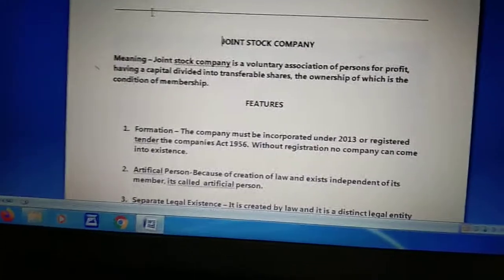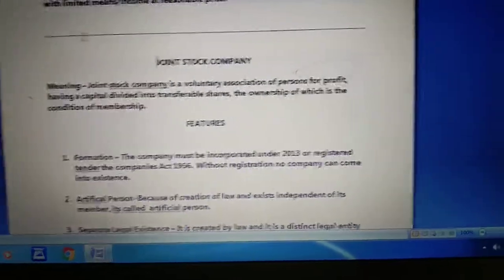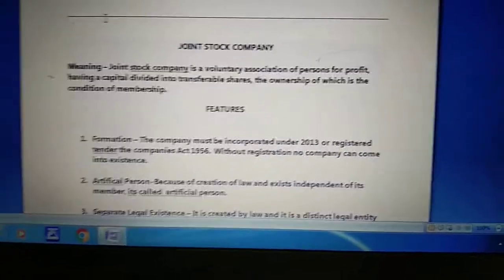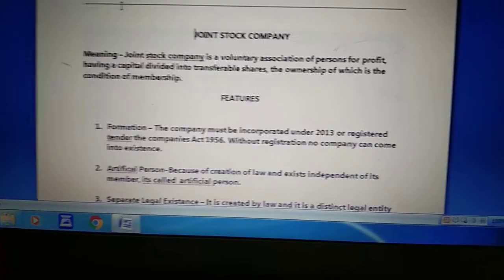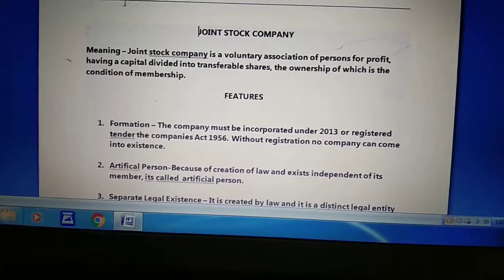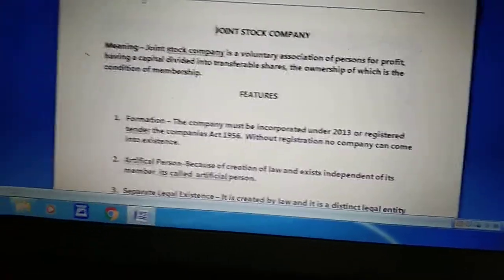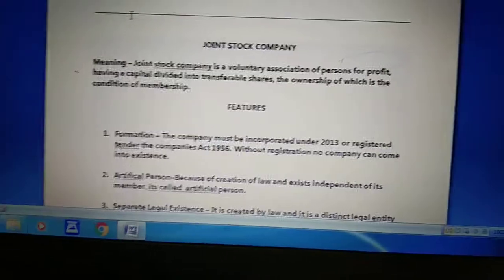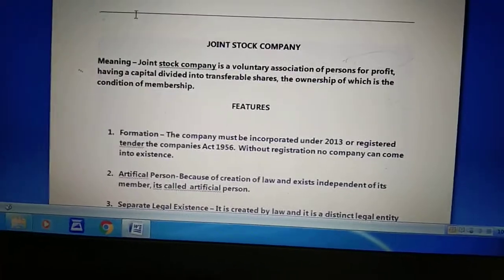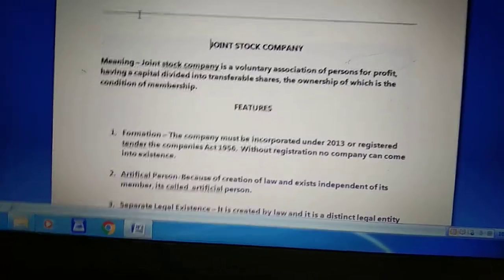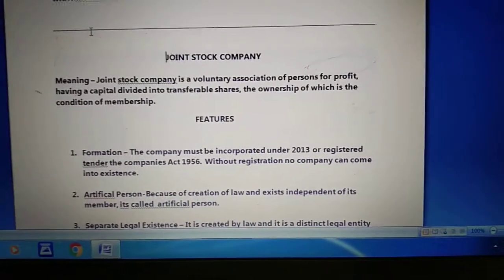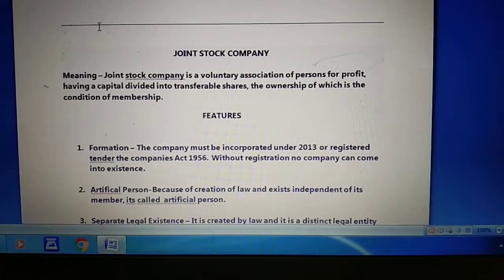Now children, the shareholders in the joint stock company are the main owners of the company. It means the owners of the company are the shareholders, but there is a board of directors selected by the chief managing body, elected from the shareholder side only. They are the ones who run the joint stock company and take its decisions.